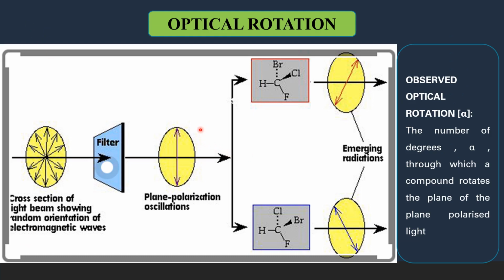So far, we had been discussing what is optically active, what are optically active molecules. Now, what is optical rotation?